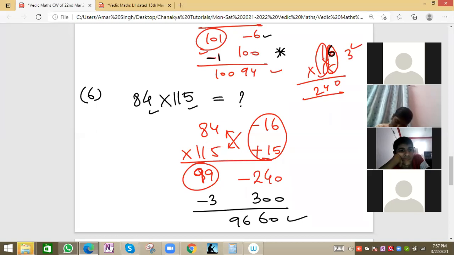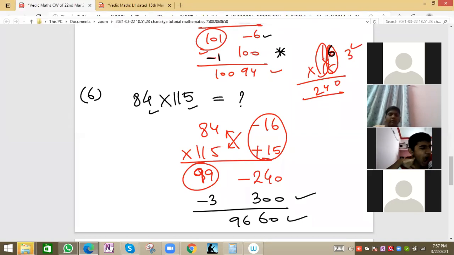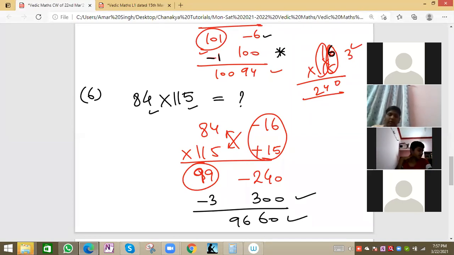So any value less than 100, 100 will add. Minus 10, minus 20, minus 30, minus 40, minus 80, minus 89, minus 90, then 100 will add. If it is more than 100 and less than 200, then 200 will add. And if it is more than 200 and less than 300, then 300 will add. So this value will be 100, basically 300 minus 240 will be 60 and 99 minus 3 will be 96. So 9660 will be the final answer.